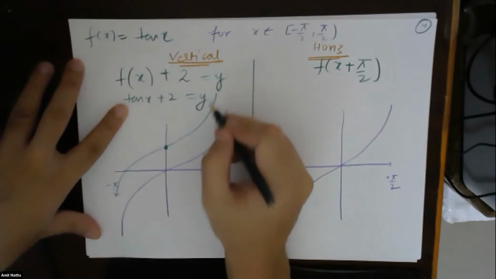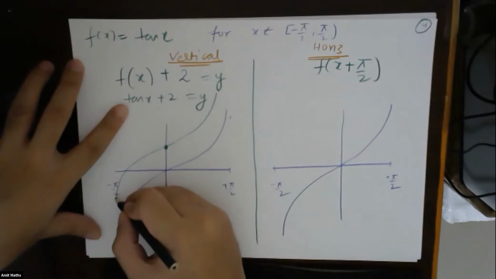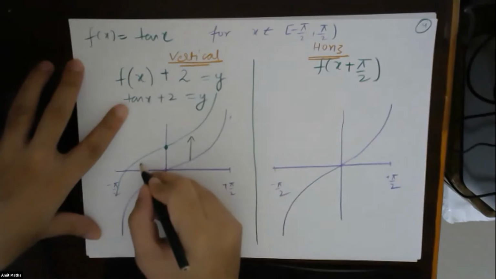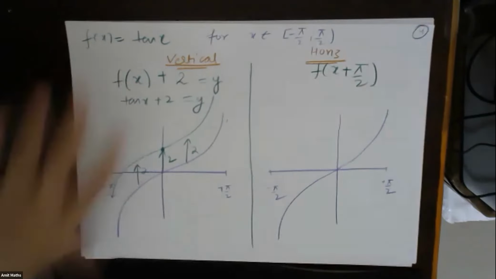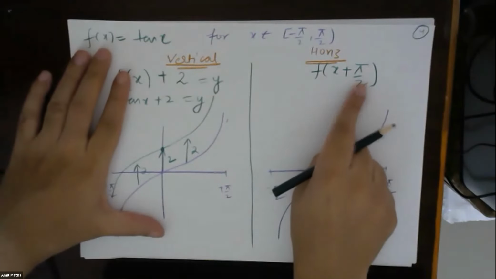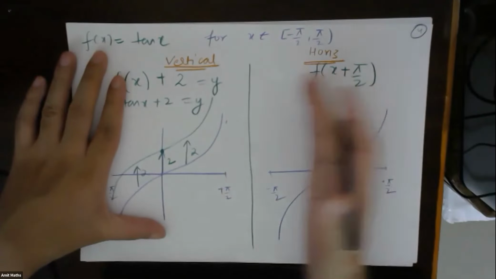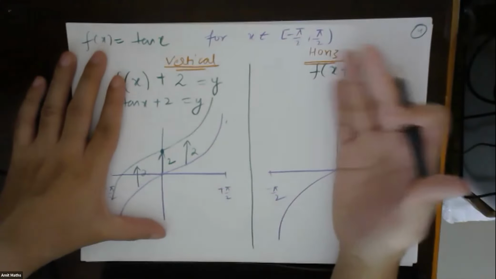Understood? So the graph will look something like this. Everything is shifting by 2 units. Fine. And for horizontal, we are adding pi by 2. So to counter it, everything will shift to the left side.